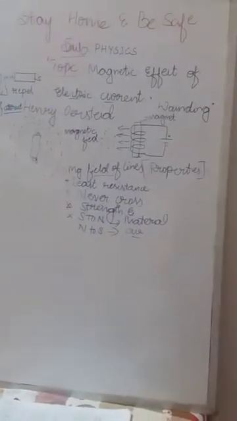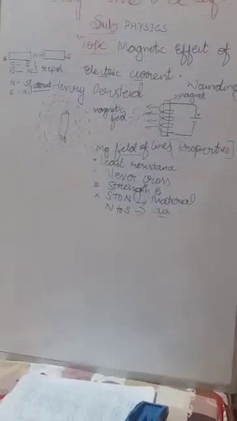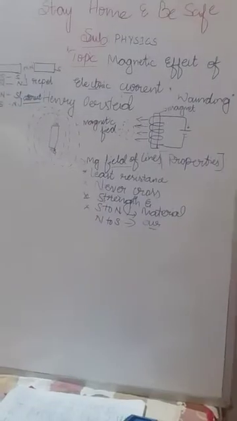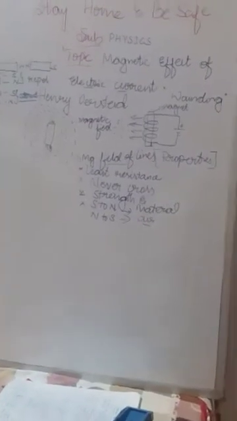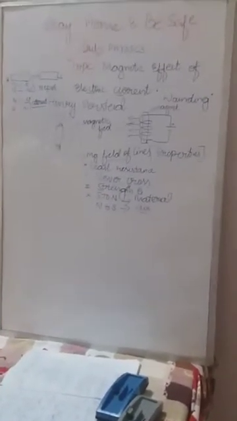Air media in the sense, which example can we give? The best example here is the earth. Earth also acts as a magnet. I think you know about that. If you hold a magnetic needle, it always stands towards the north and south direction only, not the east and west direction.